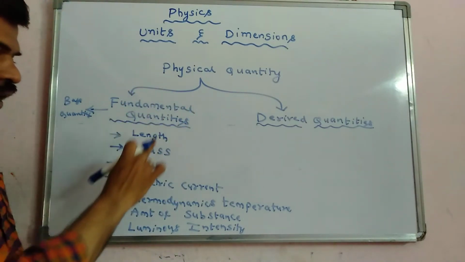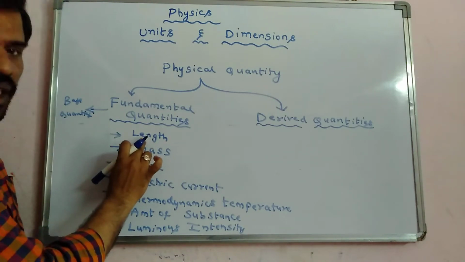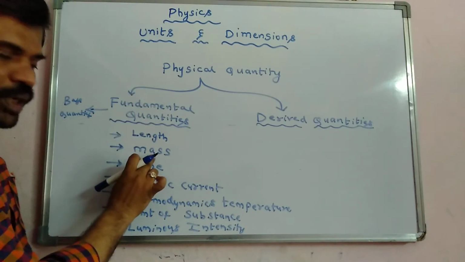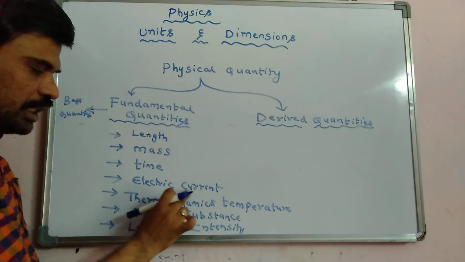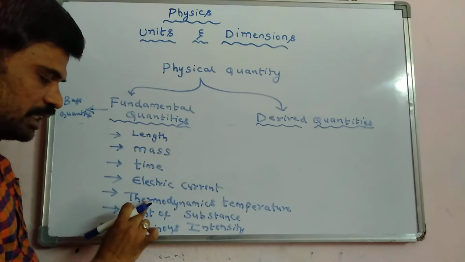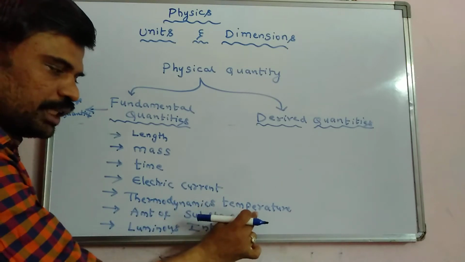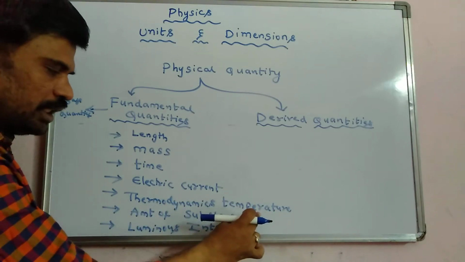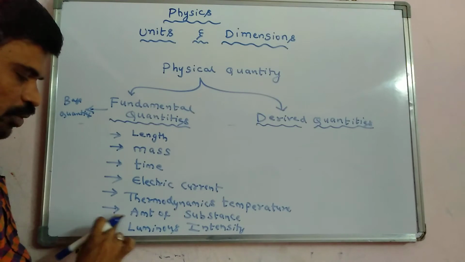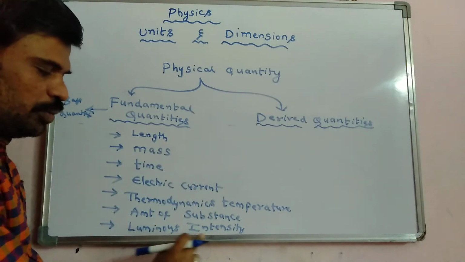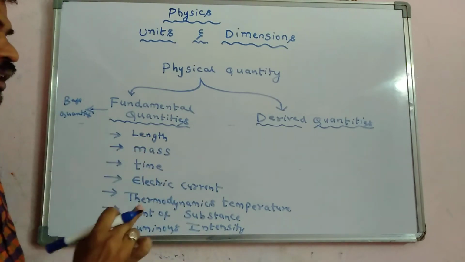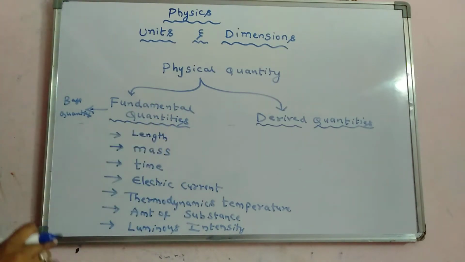The first one is length, second is mass, third is time, fourth is electric current, fifth is thermodynamic temperature, generally called temperature, sixth is amount of substance, and the last one is luminous intensity.